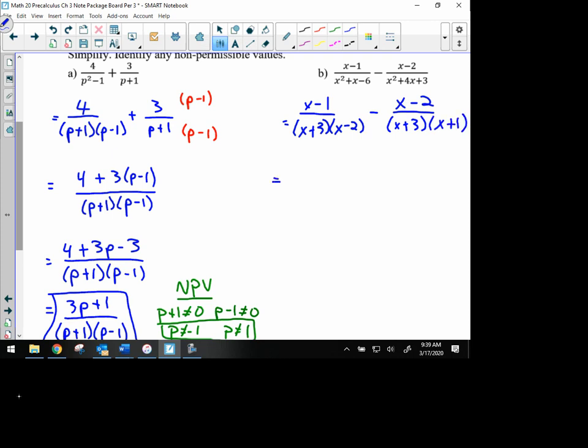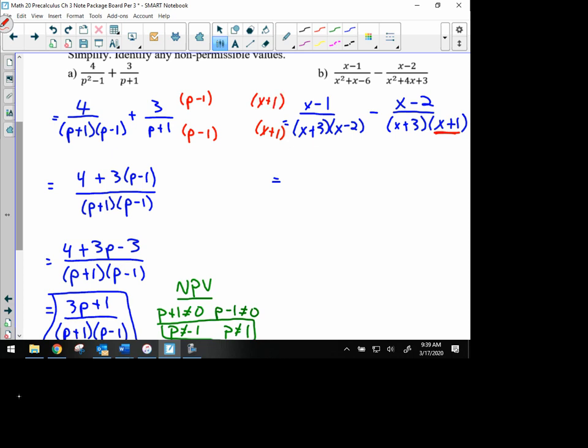So if we're looking to see how to get a common denominator, we notice that the left fraction, the left expression, is missing an x plus 1 in the denominator. Because there's an x plus 1 over here in the right expression, and so we need an x plus 1 in the left one as well. So in the denominator on the left, I'm going to multiply the denominator by x plus 1, and then the numerator by x plus 1 as well.